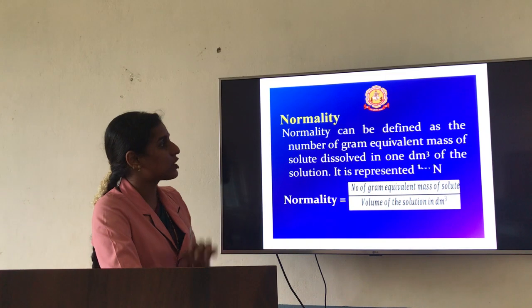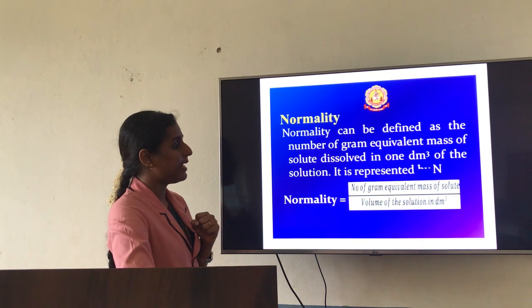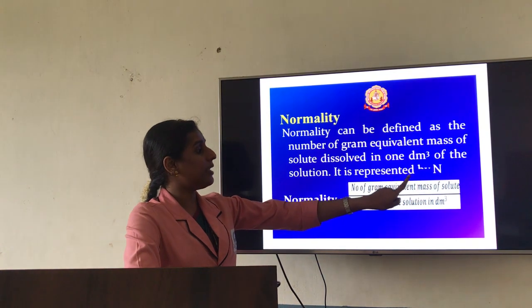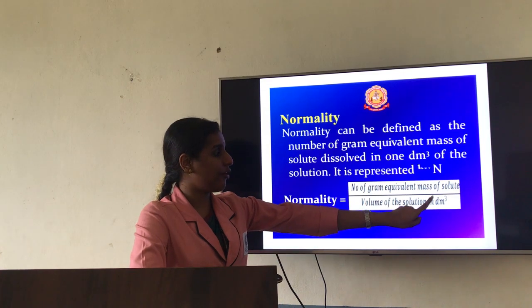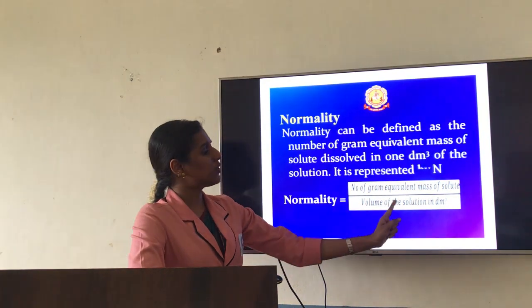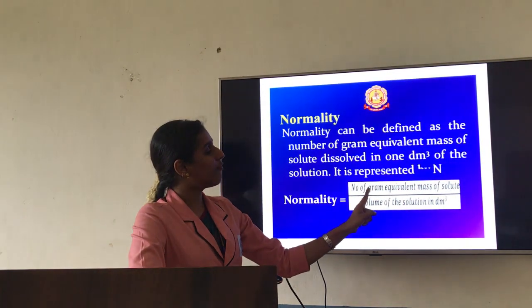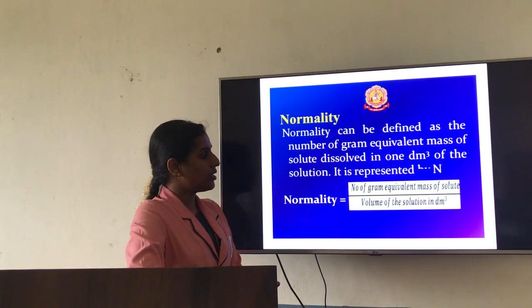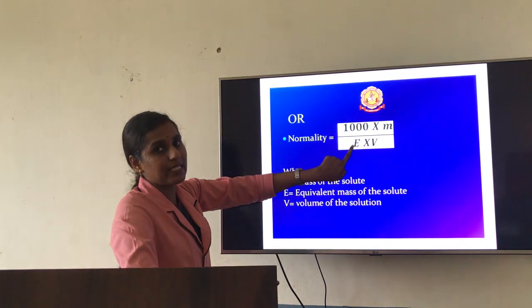Next concept, the last concept, is normality. So what is meant by normality? Normality is the number of gram equivalents of the solute divided by the volume of the solution in terms of dm cube. Here also the volume of the solution is in terms of dm cube, but here you take the number of gram equivalents of the solute. Equivalent mass is nothing but mass by equivalent weight of a substance.